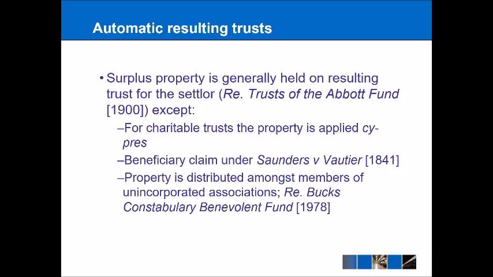Firstly, for charitable trusts, the property is applied under the cy-près doctrine, which basically means that it's applied to the charitable purpose as closely as possible. Secondly, it's possible for the beneficiaries to essentially wind up the trust themselves under the principle of Saunders v Vautier that we've also talked about in previous lectures. And finally, for unincorporated associations, the property is very simply distributed amongst the members anyway, and that comes from the case of Re Bucks' Constabulary Widows' and Orphans' Fund from 1978.